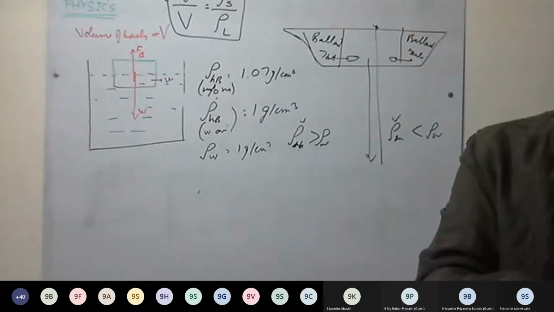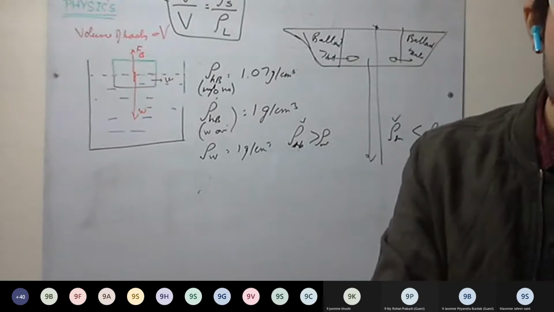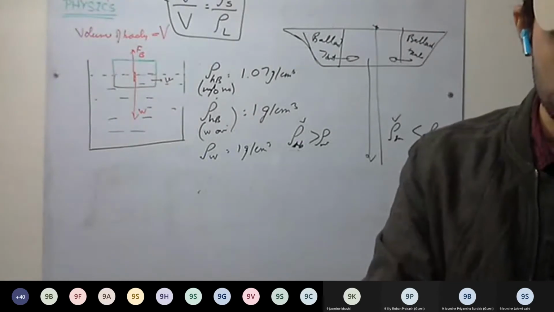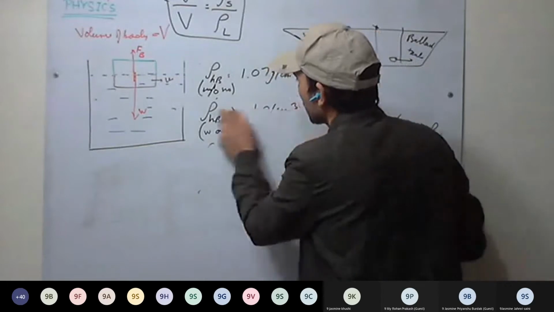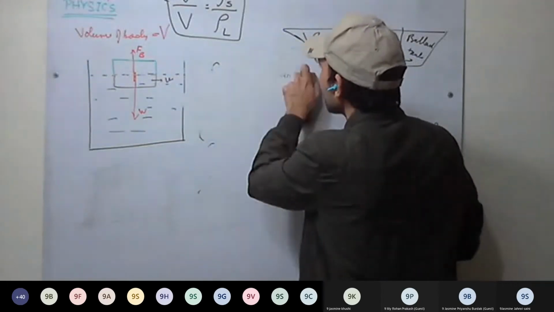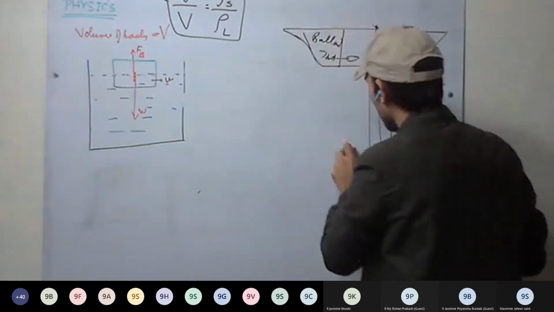This is clear. Anyone is left? Flotation of an iceberg we have discussed. Icebergs are dangerous for ships. And when ice melts, there is no change in the water level.